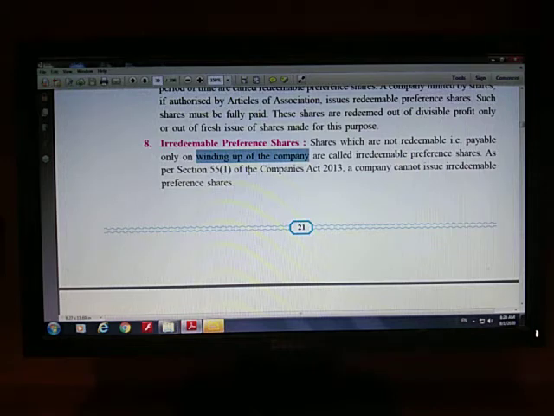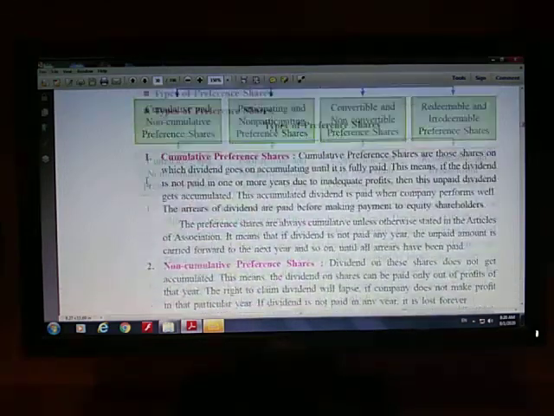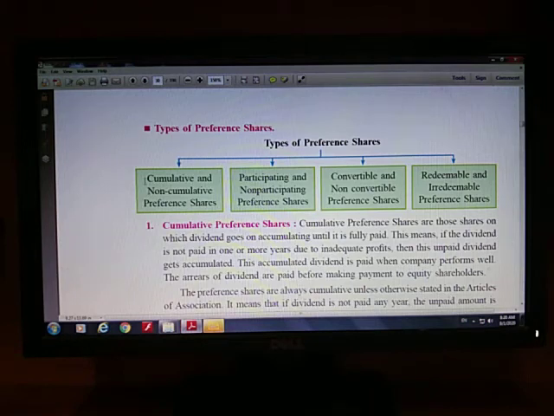Okay, so these are the 8 different types of preference shares. Now please take 1 minute to go through all the different types of preference shares, and after that we will proceed with the next topic.